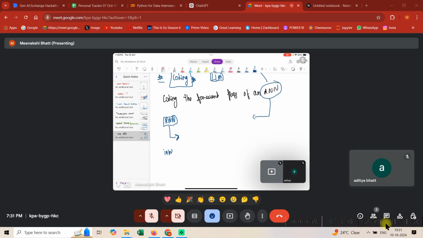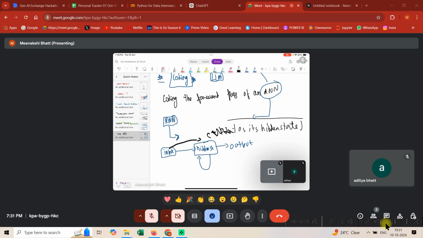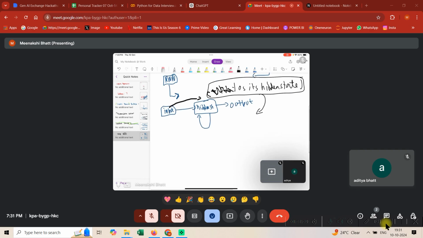Now what is the magic out there? The magic is, let's say you have some input, you pass it to a network. I'm just drawing an arrow and then you get an output. This is known as the hidden state. So essentially in the context of an RNN, whenever an input is passed to it, it updates its hidden state and then moves on to the next layer.